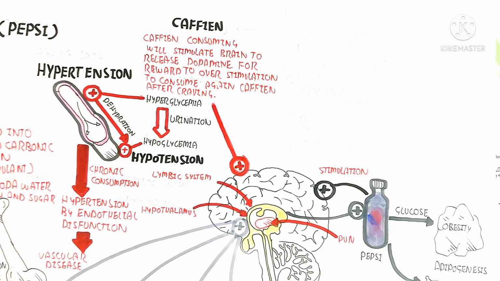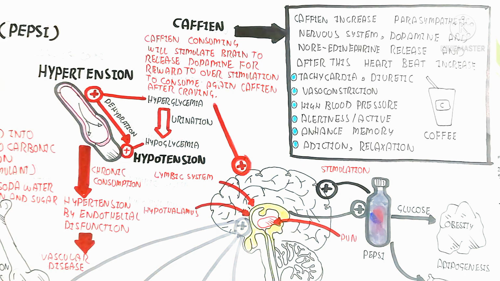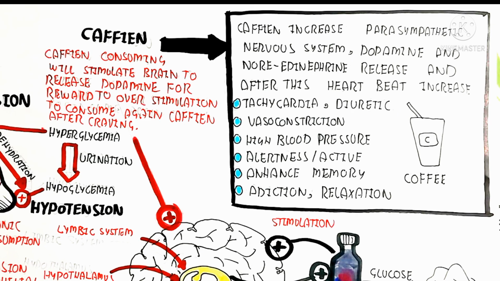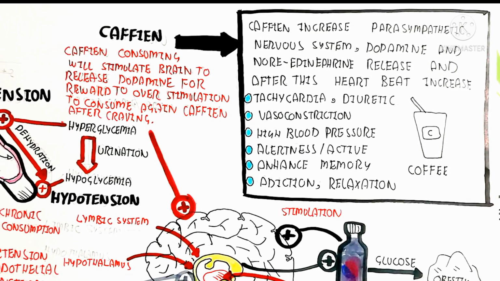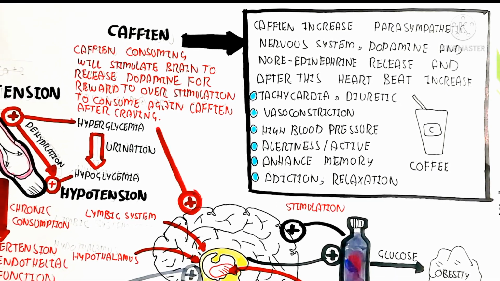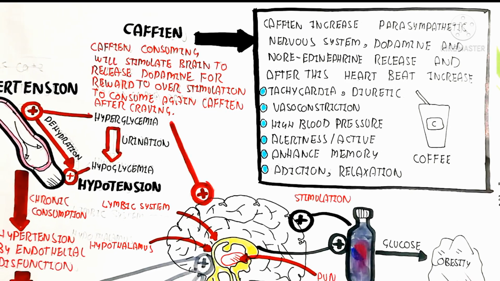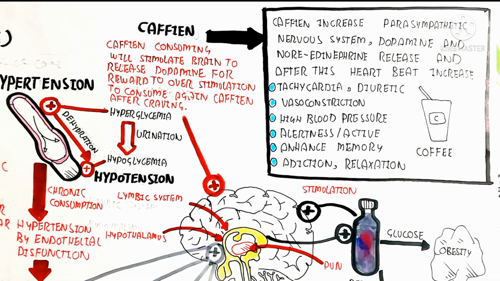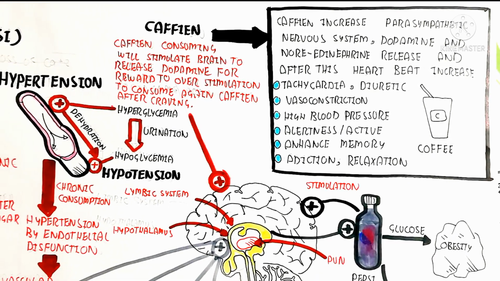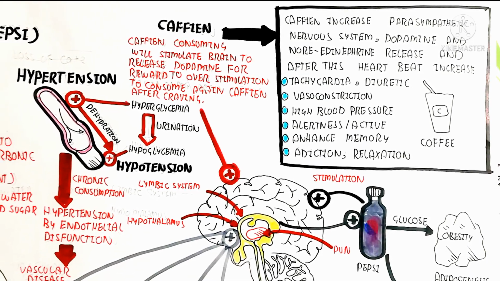So let's explain a little bit more about caffeine. Caffeine stimulates the nervous system first, and after this the dopamine and norepinephrine release will lead to stimulation of the nervous system, and after this heartbeat increase, tachycardia, diuretic effect and vasoconstriction will occur, with high blood pressure, and release of more tension, alertness, activeness, enhanced memory, addiction, and relaxation will occur.